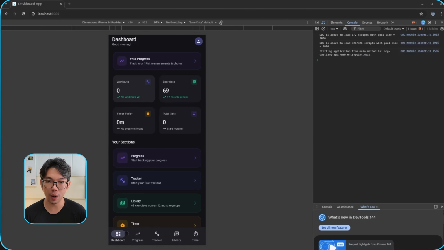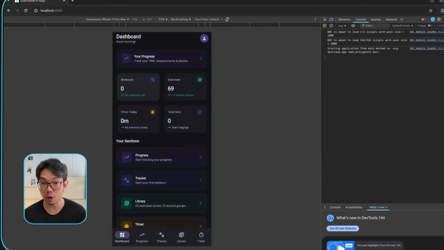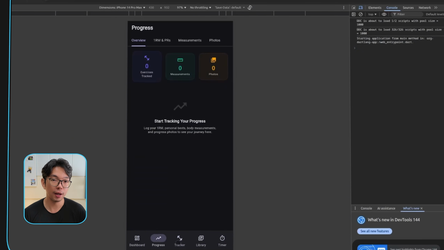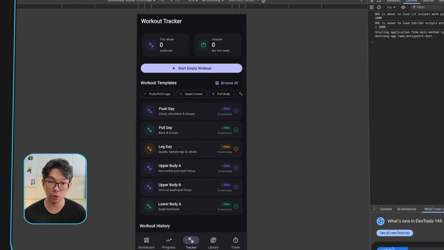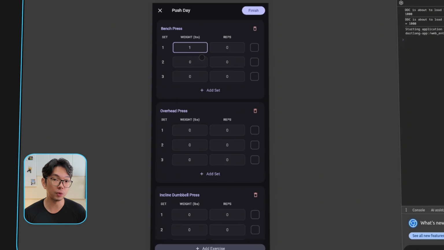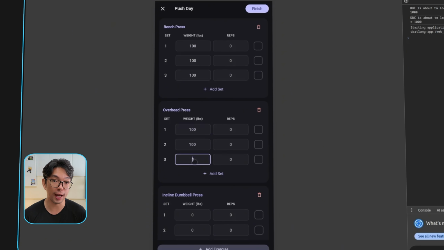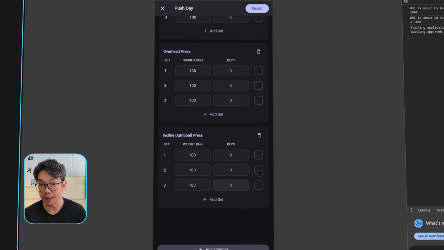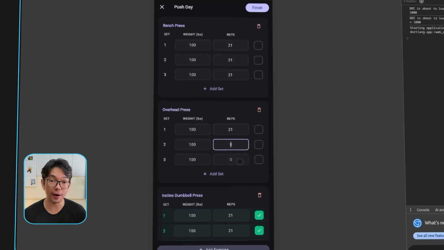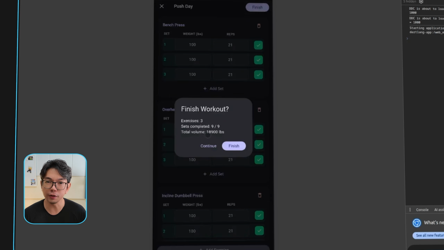So now we're going to run through the entire app from start to finish, and we're going to make sure that everything connects properly. So let's start by going through each section one by one, just to show what we built and how it behaves inside the app. And then let's head back to the dashboard here and open up each section directly through its widgets to make sure that navigation works the way it should. And from there, we'll jump into the tracker, choose one of the workout templates here, and use that as a base to test the logging functionality. And with that, everything adds correctly into our exercise log and the workflow feels smooth.